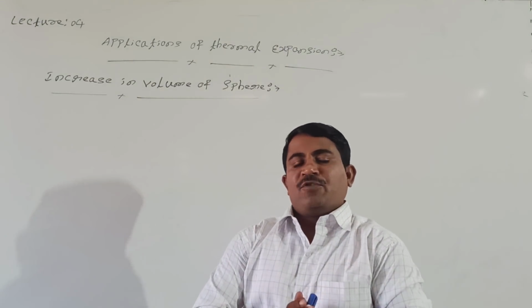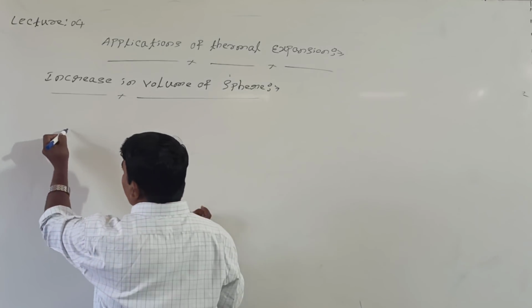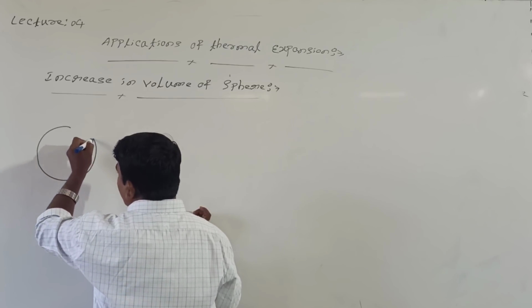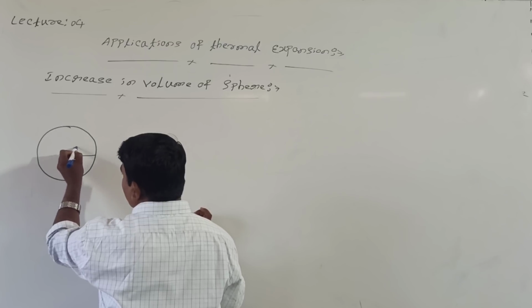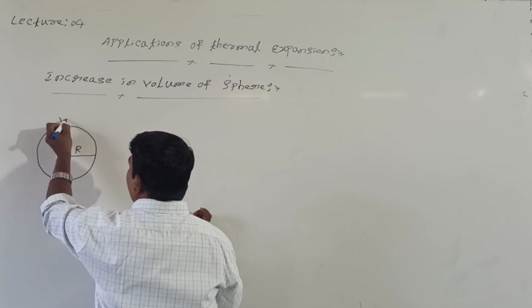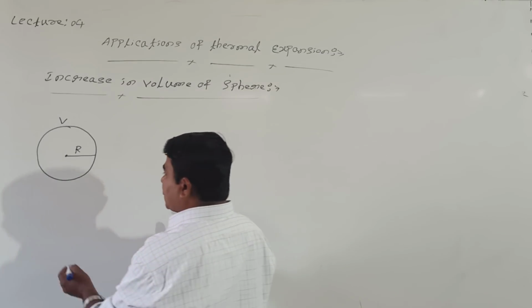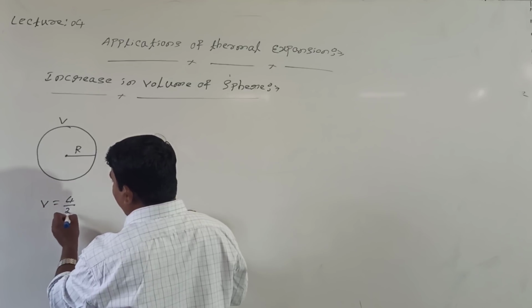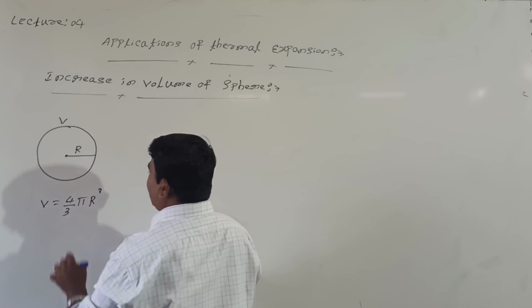Initially, I will take a volume of definite radius. Look at me. This is the sphere I will take. This is the sphere of what radius? R is the radius. It has definite volume. What about volume? Volume is nothing but V. What is the initial volume of this sphere? Initial volume V is equal to 4 by 3 pi r cube.